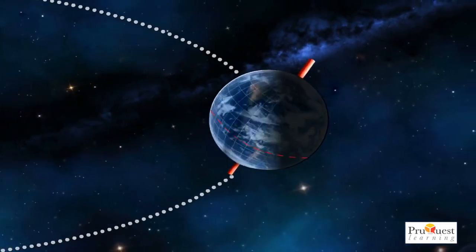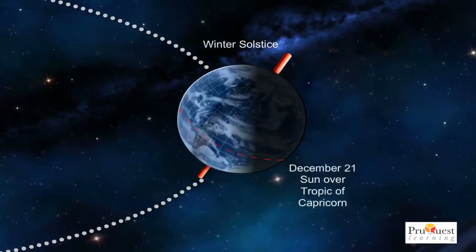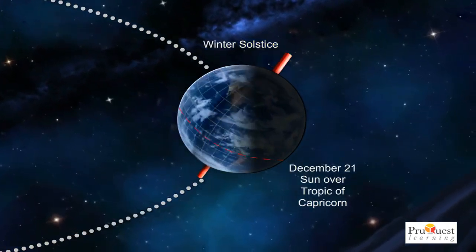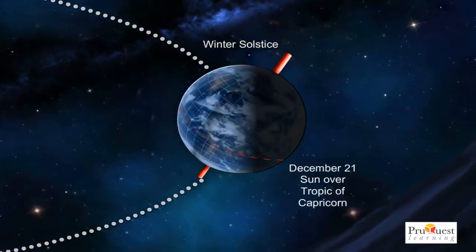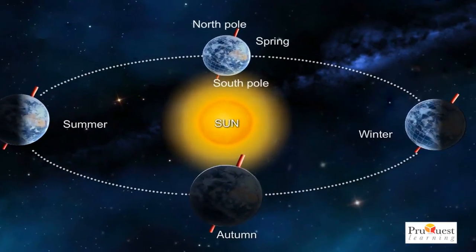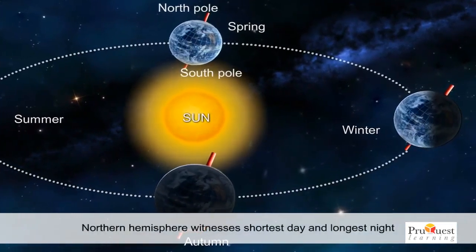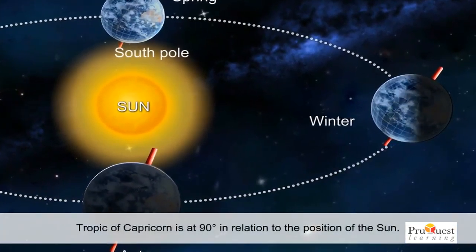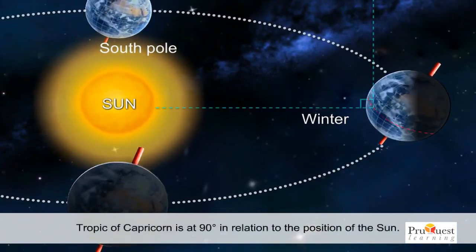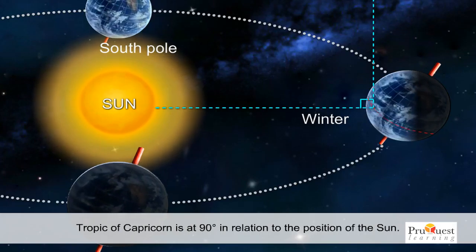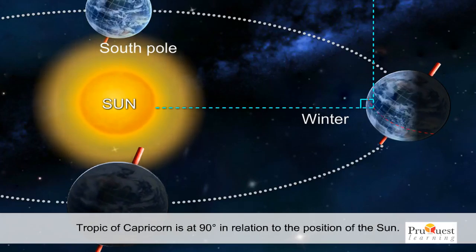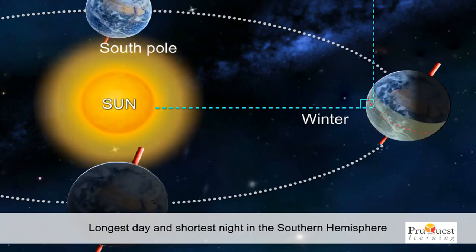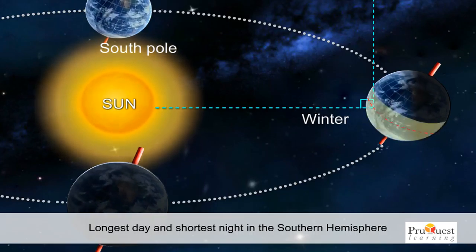Moving to the next position, Earth reaches its next distinctive position around December 21. This position is known as the winter solstice. On this day, the northern hemisphere witnesses the shortest day and longest night. At this position, the Tropic of Capricorn is at 90 degrees in relation to the position of the sun. Therefore, it is the longest day and shortest night in the southern hemisphere.